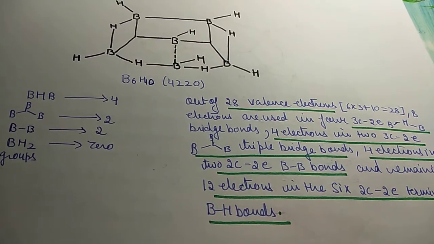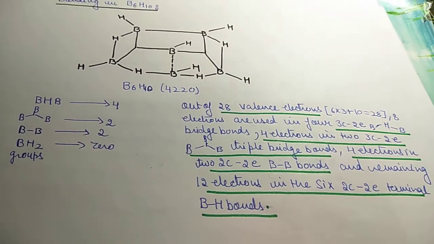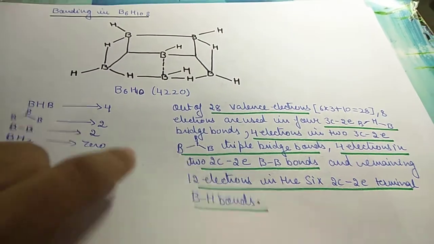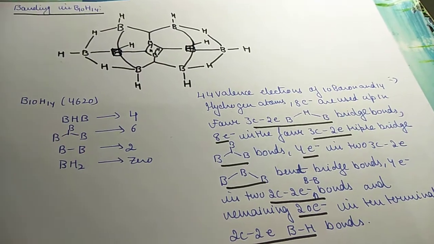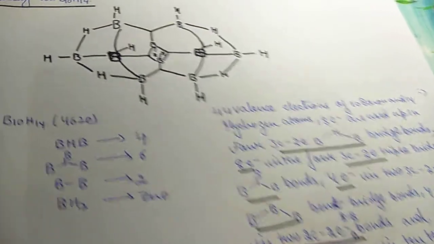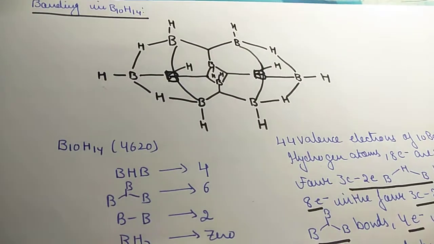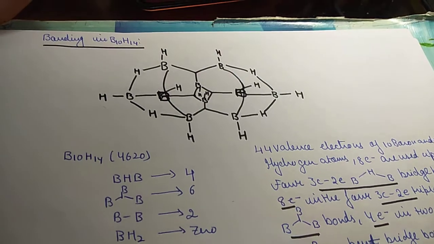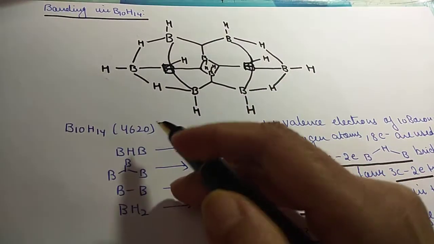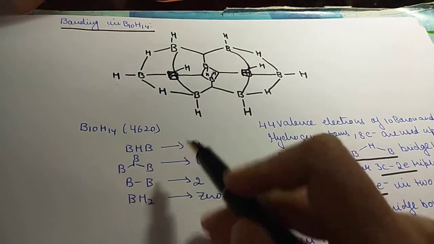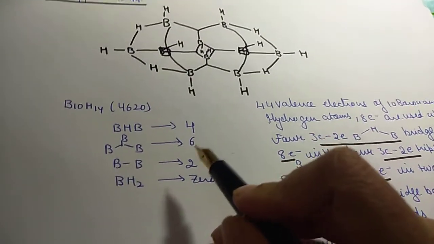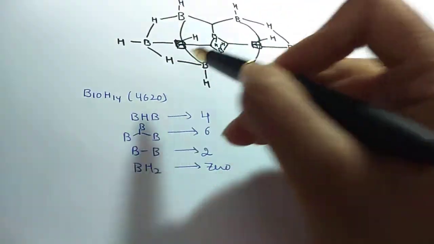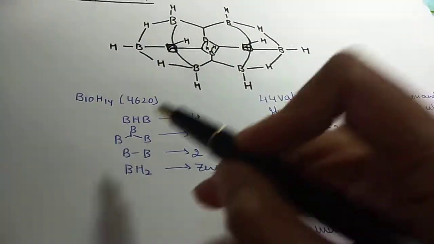So this is about B6H10. Next we have the structure of B10H14. This is a very important structure. B10H14. Styx number is 4620. 4620 is the Styx number. Now count BHB bonds. 4 BHB bonds are there. 1, 2, 3 and 4.